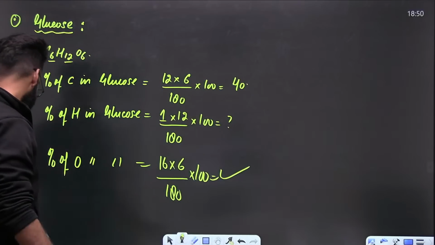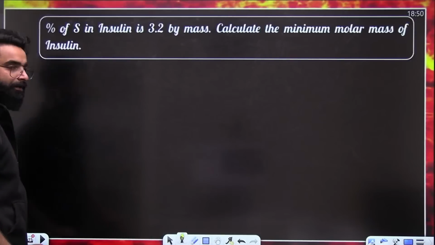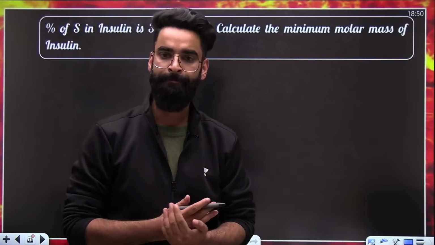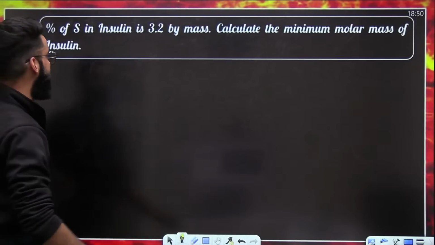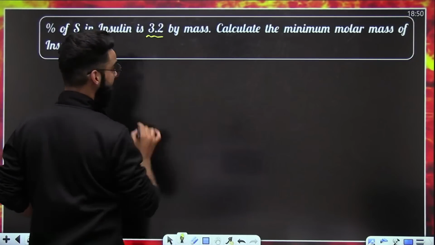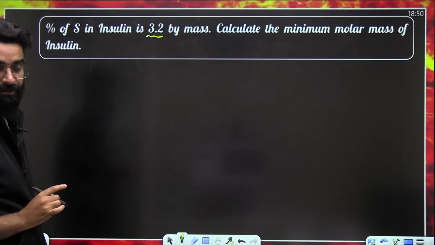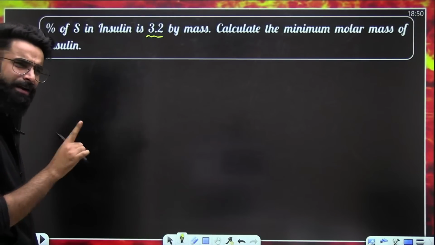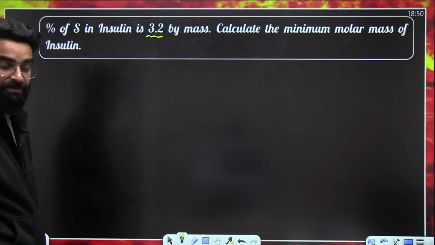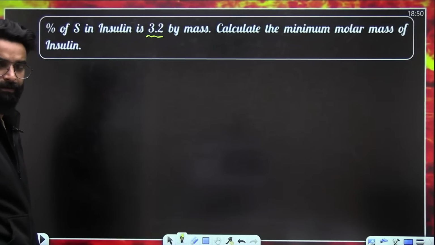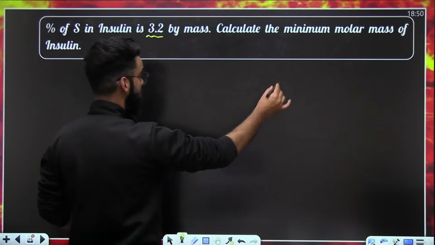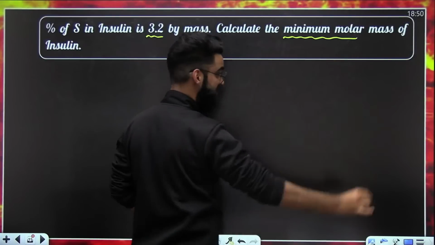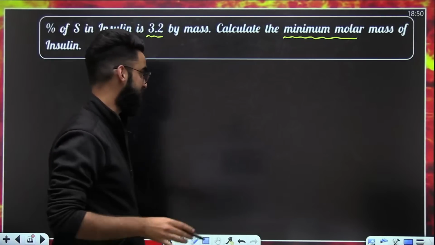Simple. So let's try to solve a question based on the same fact. The first question. The question is: the percentage of sulfur in insulin is 3.2. What does that mean? That means in 100 grams of insulin, there are 3.2 grams of sulfur. Calculate the minimum molar mass of insulin. So the question is like this basically.